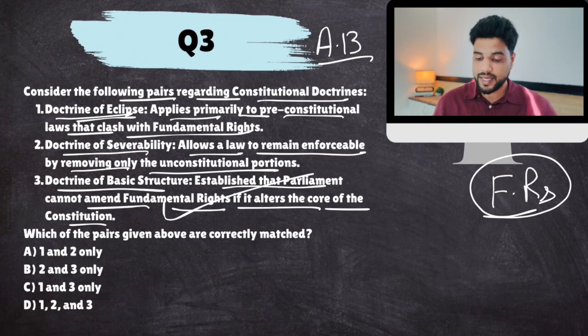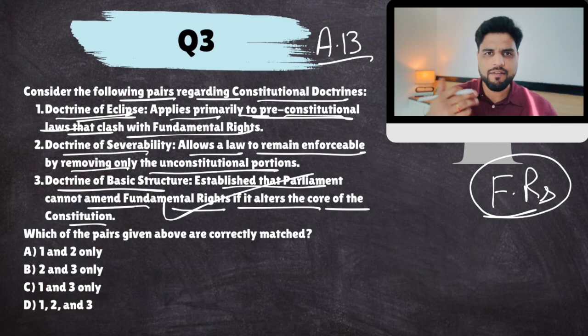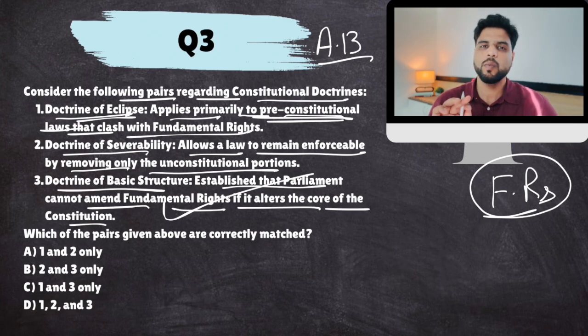But there are certain pre-constitutional laws, which were enacted during British time, and they are currently going on. Now, if those laws are violative of fundamental rights, then what will happen? Well, those laws won't be cancelled. They would be unenforceable. So the law would exist, but it won't be implemented because it violates fundamental rights.